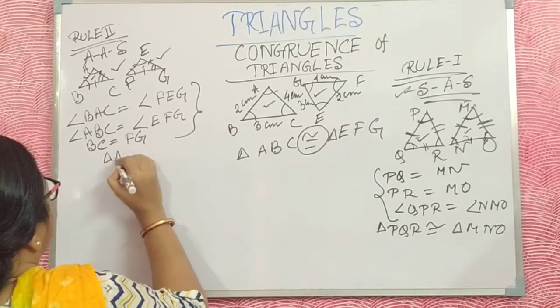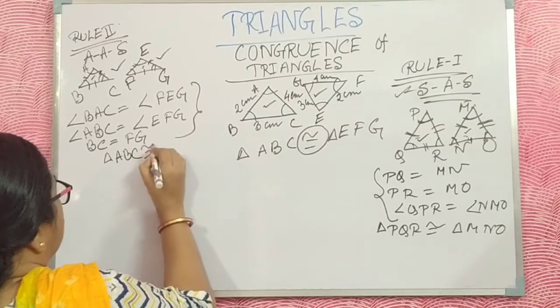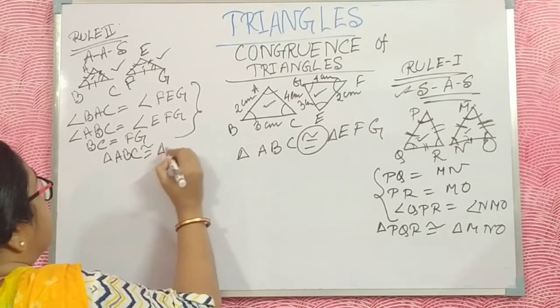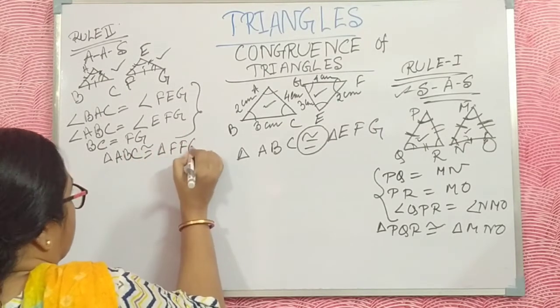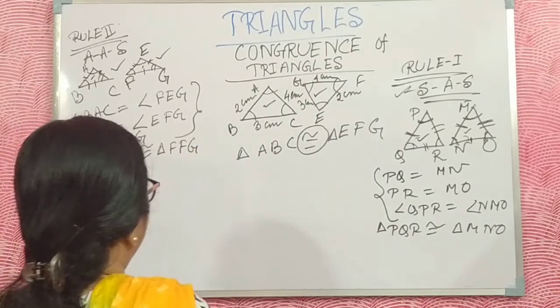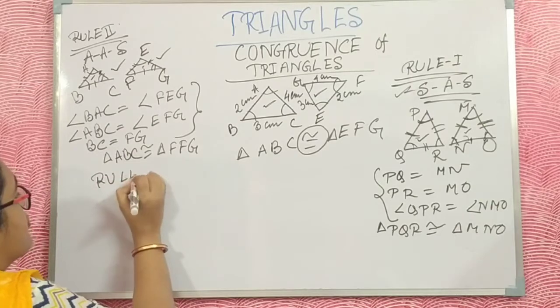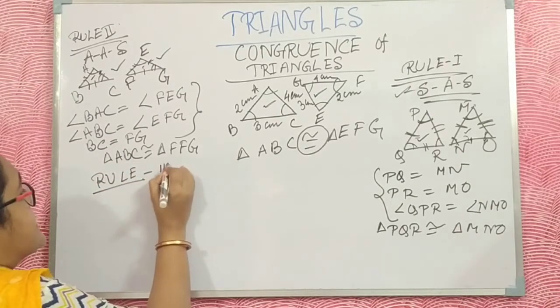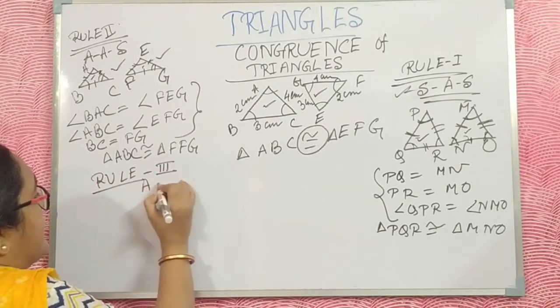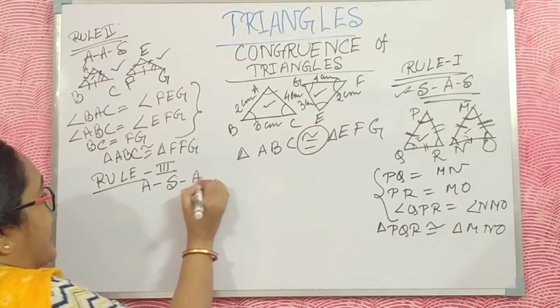Then the properties also be the congruency. This is another property, the second property of congruency. Now I discuss the third property, the third rule of congruency: angle, side, angle.